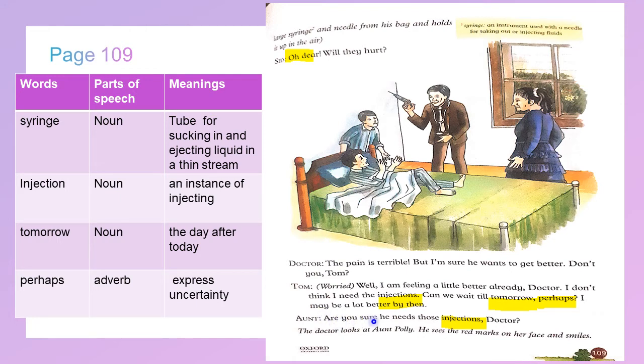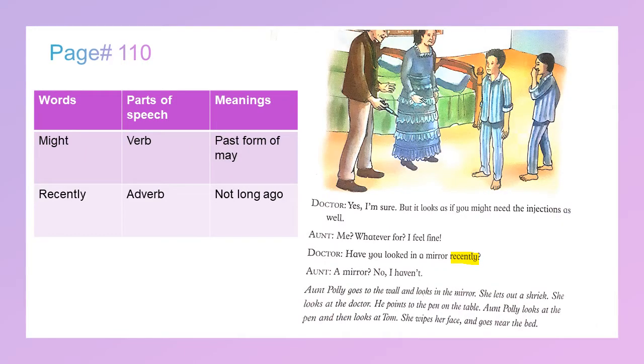Aunt: Are you sure he needs those injections, doctor? The doctor looks at Aunt Polly. He sees the red marker on her face and smiles. Doctor: Yes, I'm sure, but it looks as if you might need the injections as well.